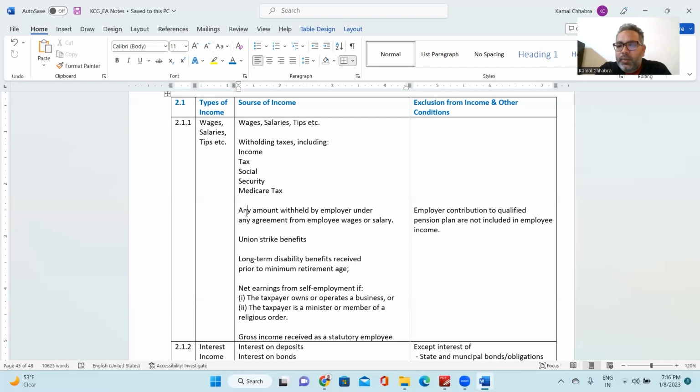However, employer contributions to a qualified pension plan are not included in the employee's income. So if your employer is contributing from his side to any qualified pension plan, that is not considered as taxable income in your hand, whereas it is considered as an allowable expense to your employer. Make sense? What all things come under wages, salary and tips? Any doubt or anything that needs clarification?